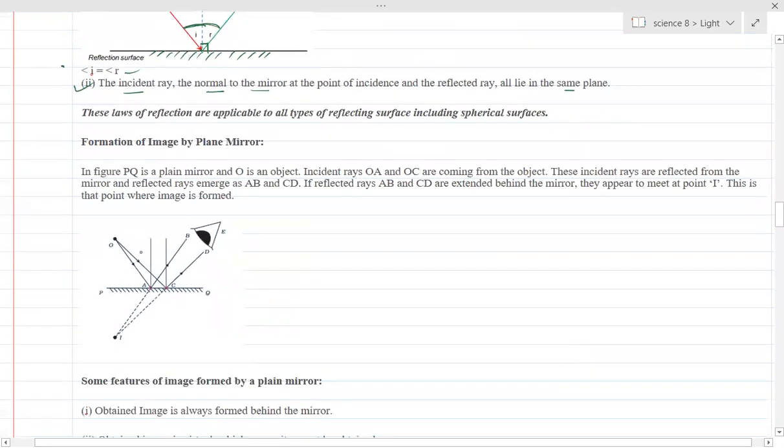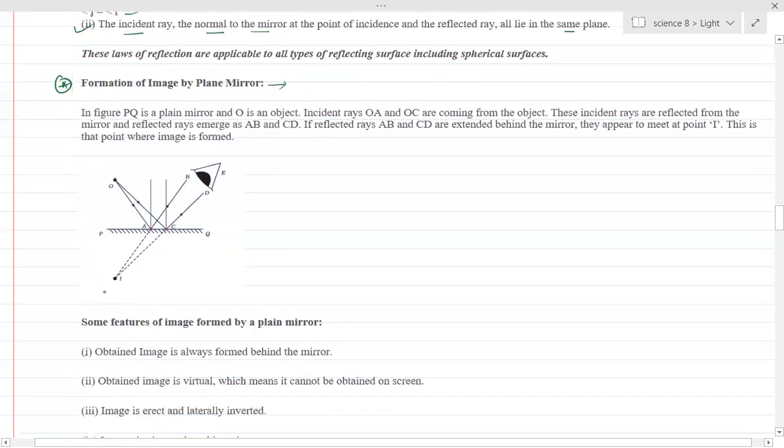Now you should also know the characteristics of the image formed by a plane mirror. What type of image is formed by a plane mirror? Generally, the image formed by a plane mirror is behind the mirror. It is a virtual image, which means it cannot be obtained on a screen. And the image is erect and laterally inverted.